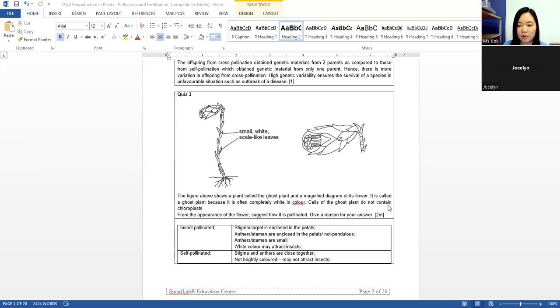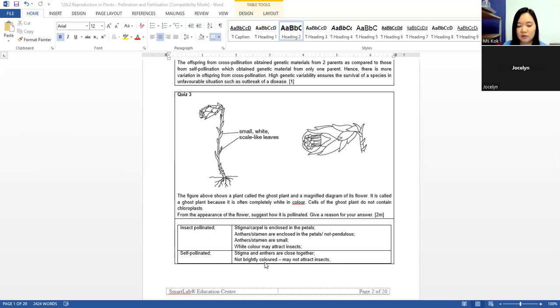The cells of ghost plant do not contain chloroplasts. From the appearance of the flower, suggest how it is pollinated. Give a reason for your answer. We suggest that it is self-pollinated because the stigma and anther are close together. They are not brightly colored, so it may not attract insects.